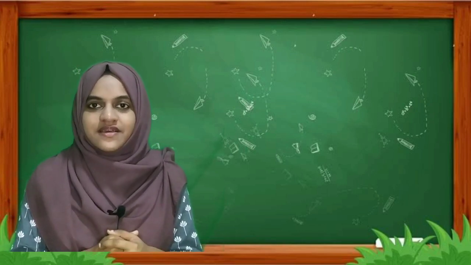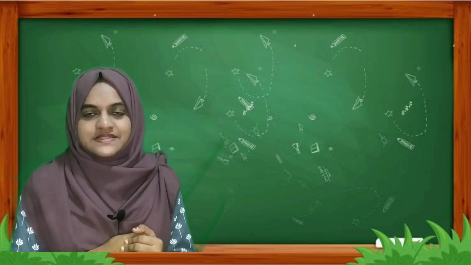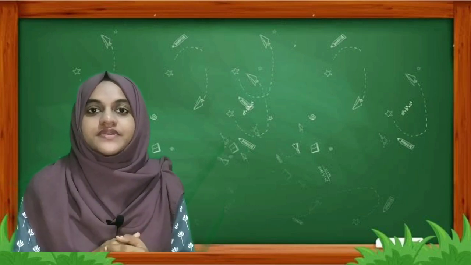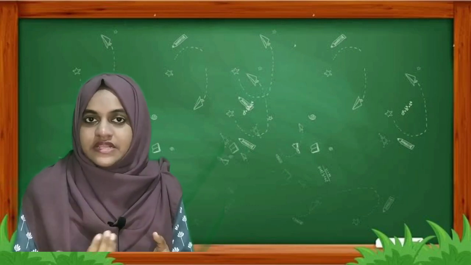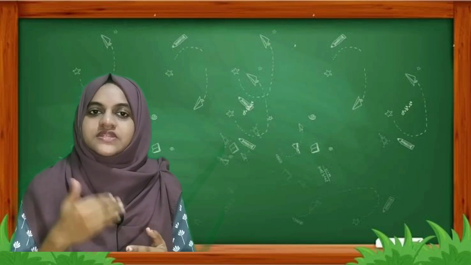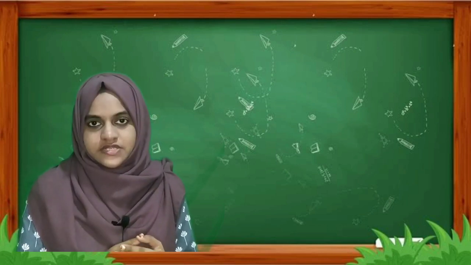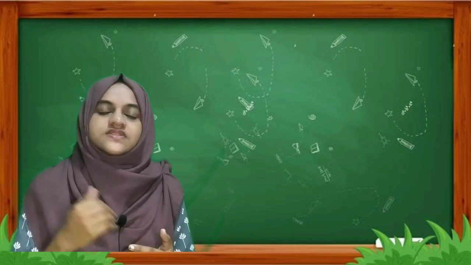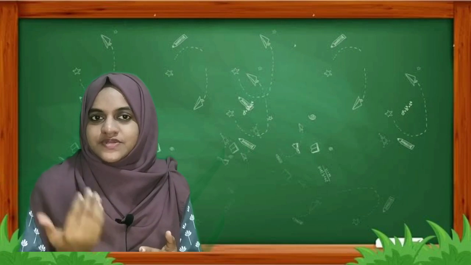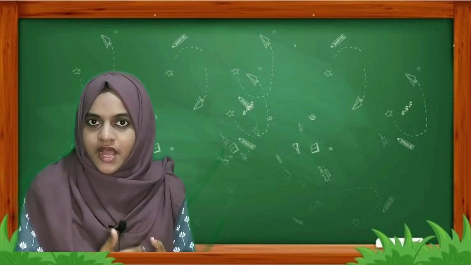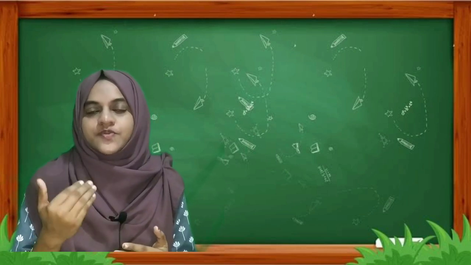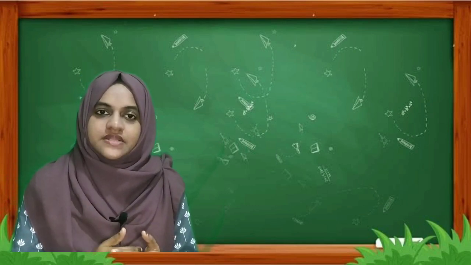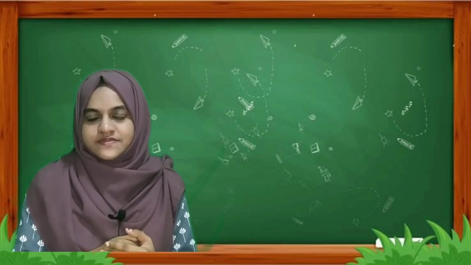So dear students, what we learned in the previous class? We learned about the male and female reproductive system. We learned about the male reproductive system with different parts and also its functions. Likewise, we learned the female reproductive system, its parts and its functions, right? So in today's class, we will be learning about fertilization in human beings. Okay, so what will happen during the fertilization in human beings?